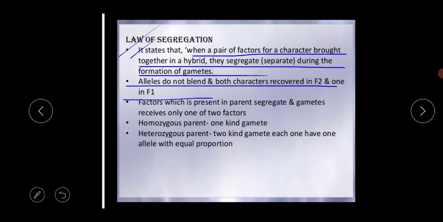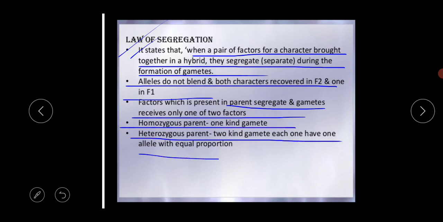The factors present in the parent segregate, and gametes receive only one of the two factors. A homozygous parent produces only one kind of gamete, and a heterozygous parent produces two kinds of gametes, each with one allele in equal proportion.